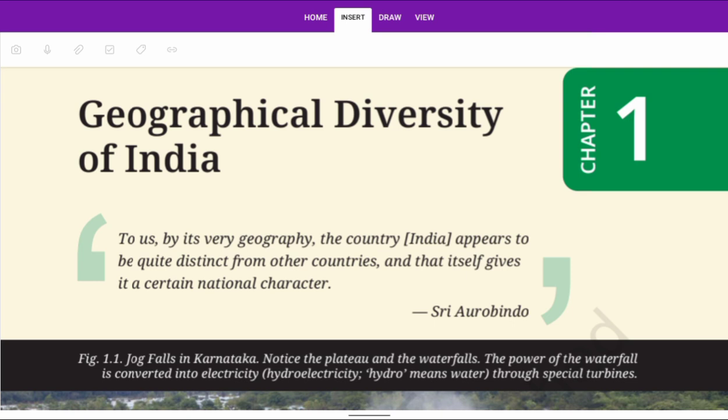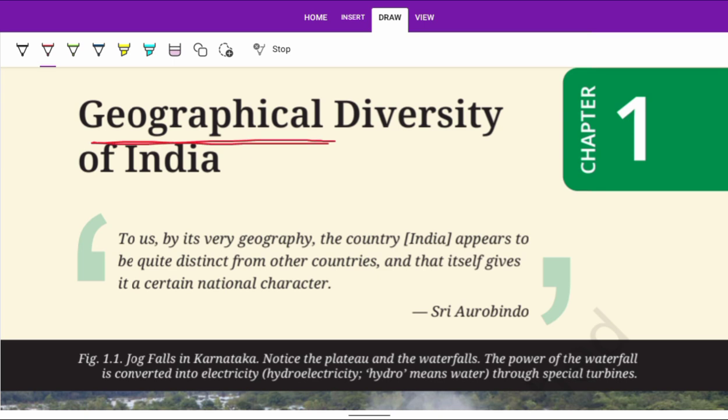In India, we can see multiple geographical features. In the north we see the Himalaya, in the south we see the Deccan Plateau and coastal area.